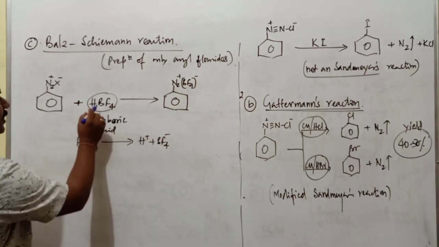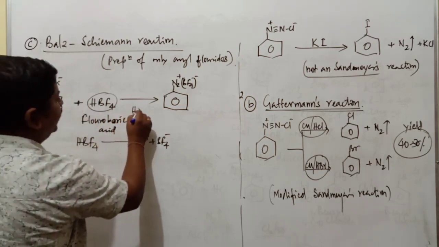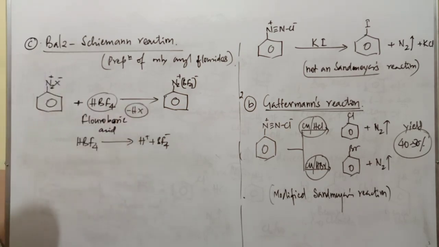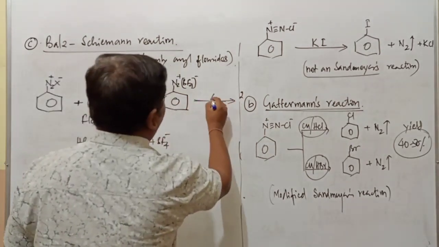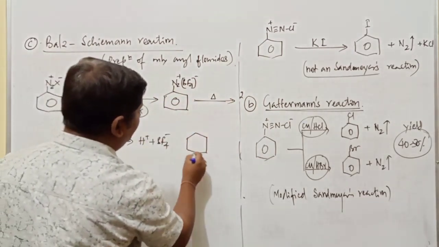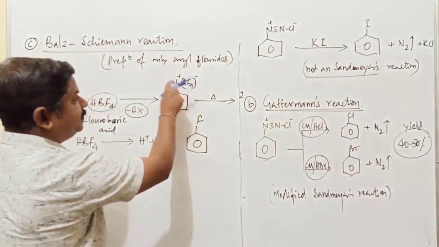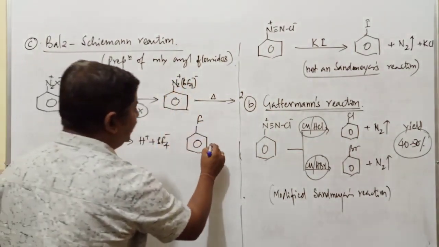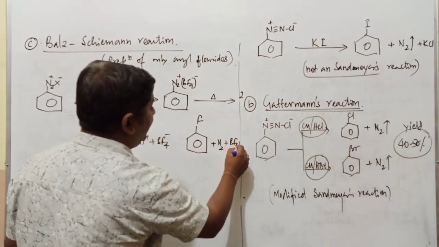This H+ which is obtained from HBF4 combines with the halide ion, which is eliminated as HX. Now an intermediate compound, ArN2+ BF4−, is obtained. Further this compound is heated. It gives rise to the compound that is fluorobenzene. One of the fluorines goes with this aryl group, giving fluorobenzene plus N2 molecule plus another compound, that is BF3.